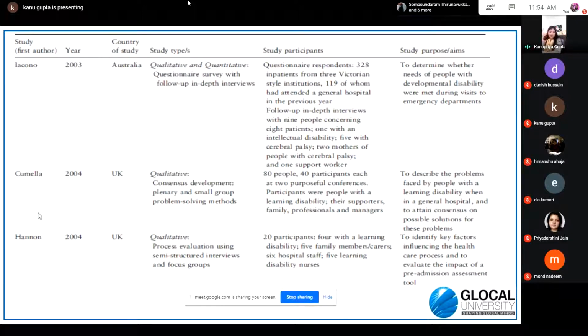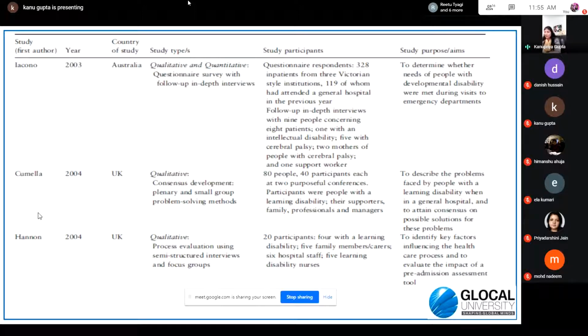And if you are a scholar and you need to find out the gap also, you may add another column in the end where you write the gap. Every author who writes a research paper in the end suggests that I have done this study, but these things were left in this particular research, which can be answered in future research. So there you get the gaps, that these things were left unanswered by this researcher.